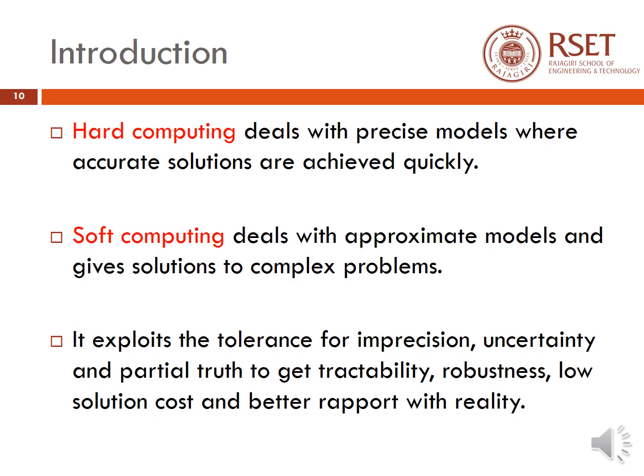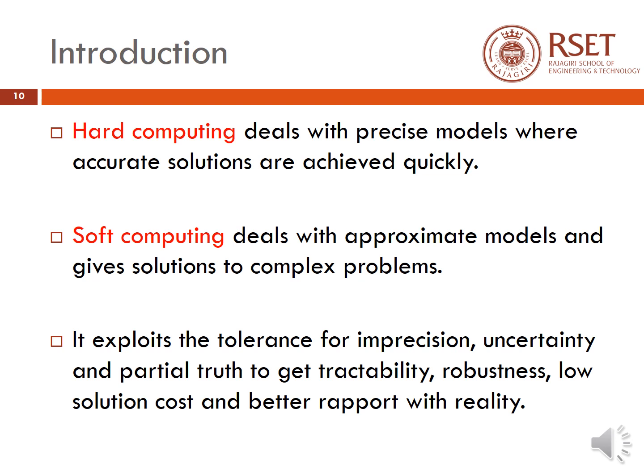The 2 major problem-solving technologies used in computing systems are hard computing and soft computing. Hard computing basically deals with precise models where accurate solutions are achieved quickly. That is, the three main terms to be noted here are precise models, accurate solutions, and quick time. The second one is soft computing. It basically deals with approximate models and gives solutions to complex problems.